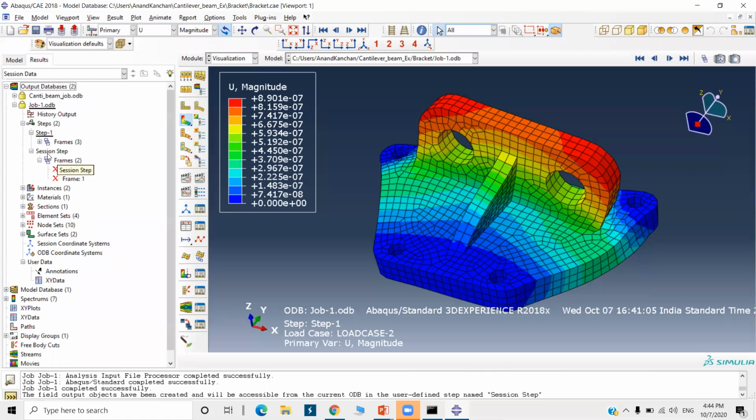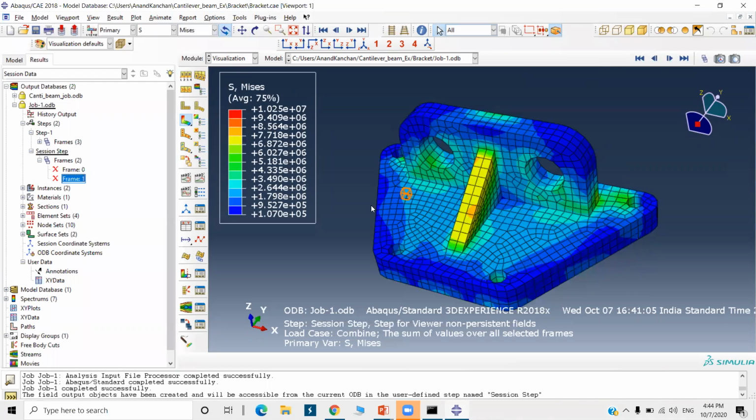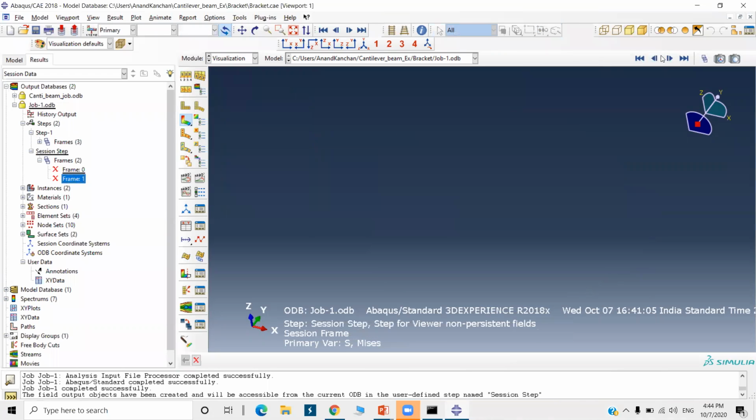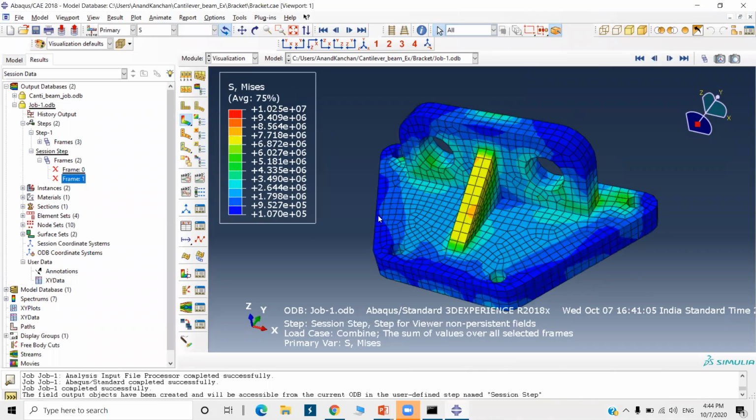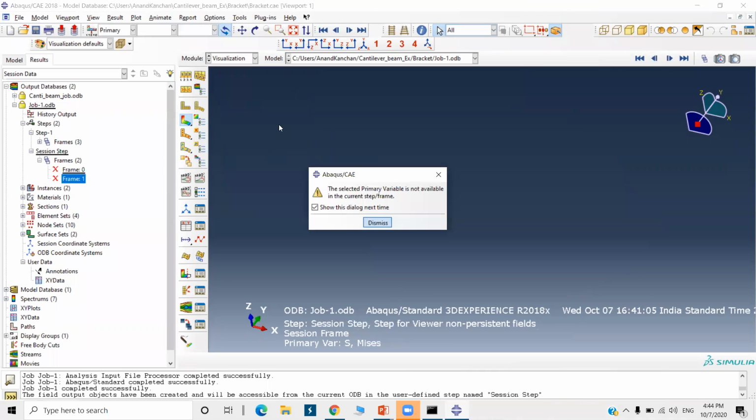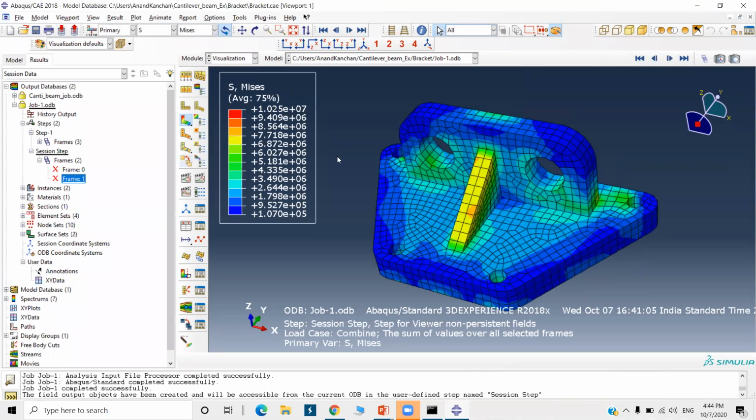So here it is created, session step frame 1. So okay, this is a combined result. This is 1.025e7 Pascal stress. Okay, so this way we can define multiple load cases in different directions, and we can check the combined result or we can check the separate result.